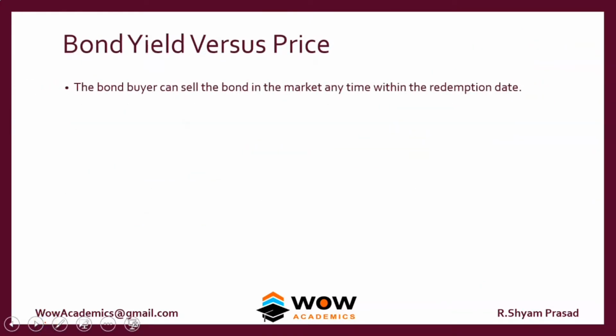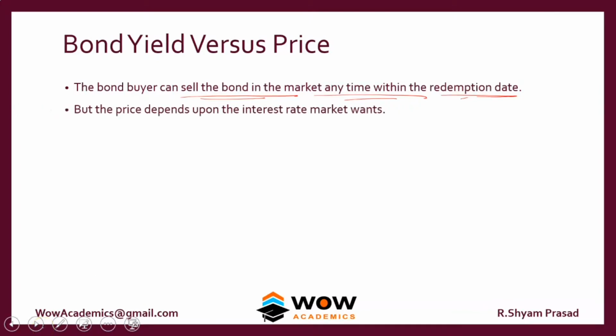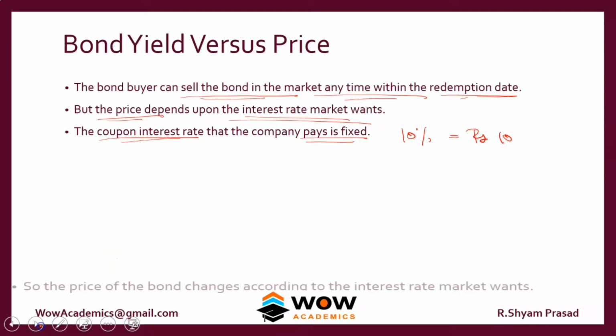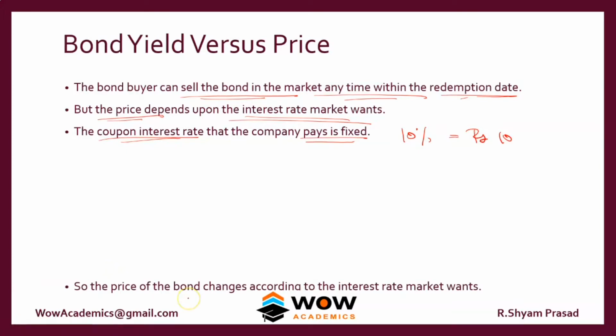So we'll see the bond yield and price. The bond buyer can sell the bond in the market at any time before the redemption date. So once someone has bought a bond, they can sell even before the redemption date. But the price at which he tries to sell depends upon the interest rate that the market wants. The coupon interest rate of the company is fixed. The interest rate of the company is only 10%, so they will pay only 10 rupees per year. But the market rate keeps fluctuating. So the price of the bond changes according to the market rate.